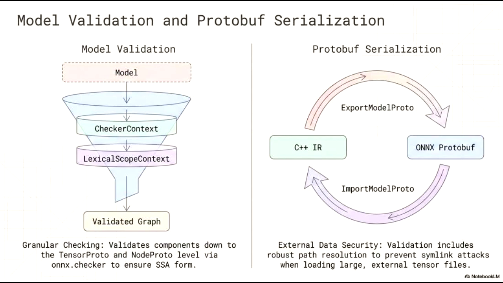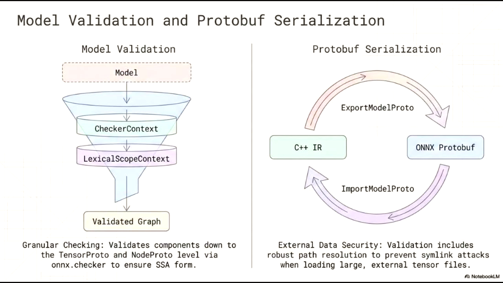By leveraging the ONNX checker, we ensure that every graph adheres to the single static assignment, or SSA, form. On the right, we see the protobuf serialization cycle, which manages the conversion between the C++ internal representation and the ONNX protobuf format. This is handled via export model proto and import model proto.